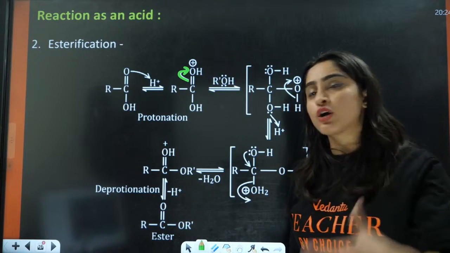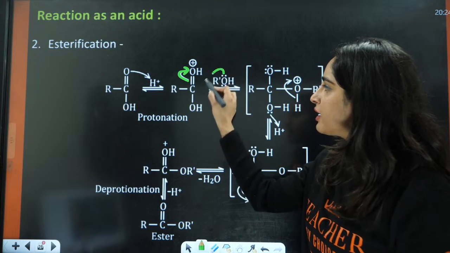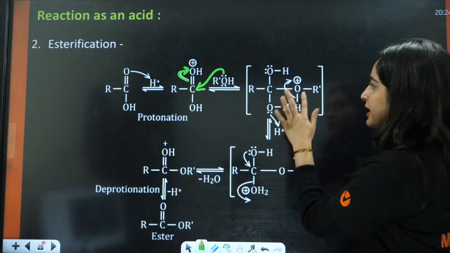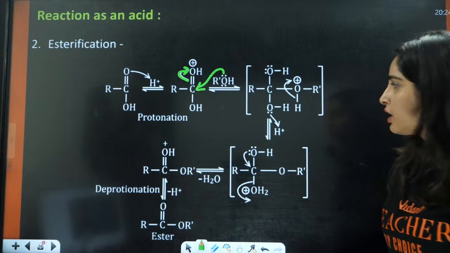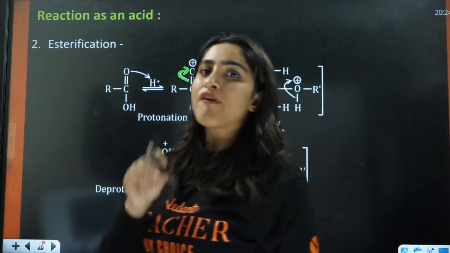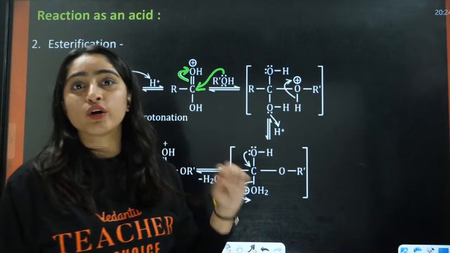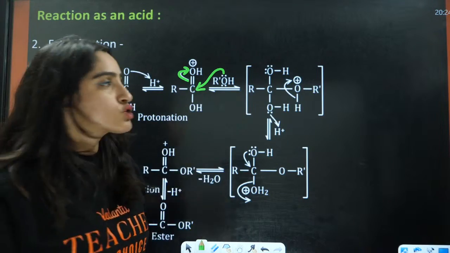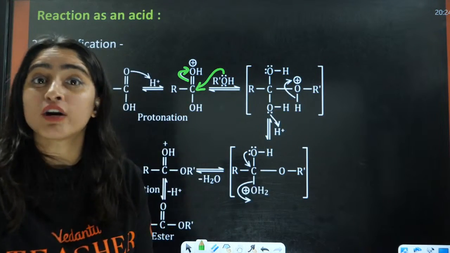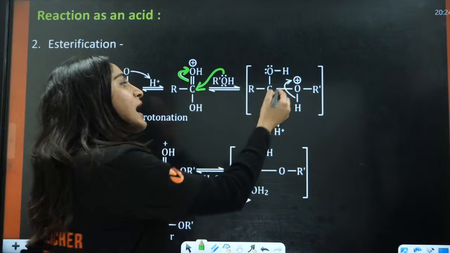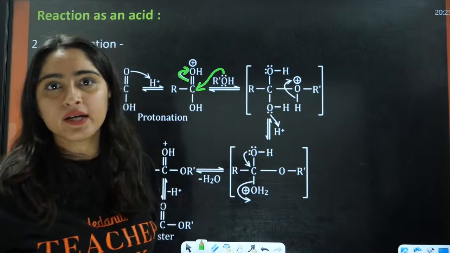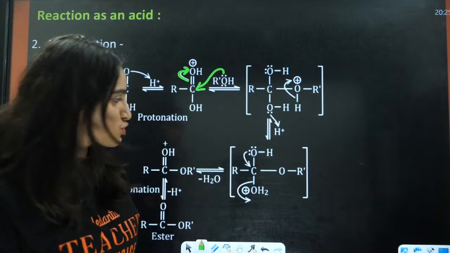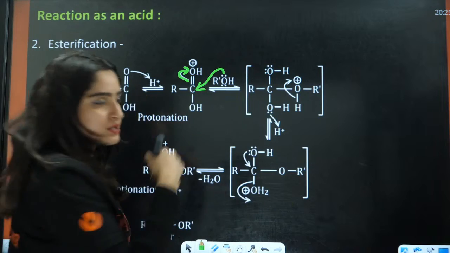To complete its electron deficiency, this ROH is going to attack here. The oxygen of ROH is going to attach here. After that, the oxygen of ROH is now electron deficient, because it has shared the electrons with this carbon. So now it has 3 bonds, it is electron deficient, it will take away the electrons from somewhere, right? Because hydrogen is weak, it will take away the electrons from hydrogen, and after that you will have the formation of this intermediate.